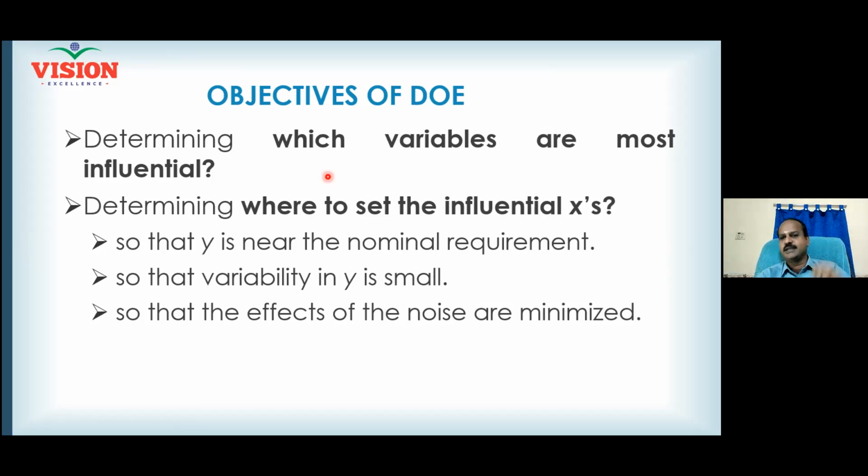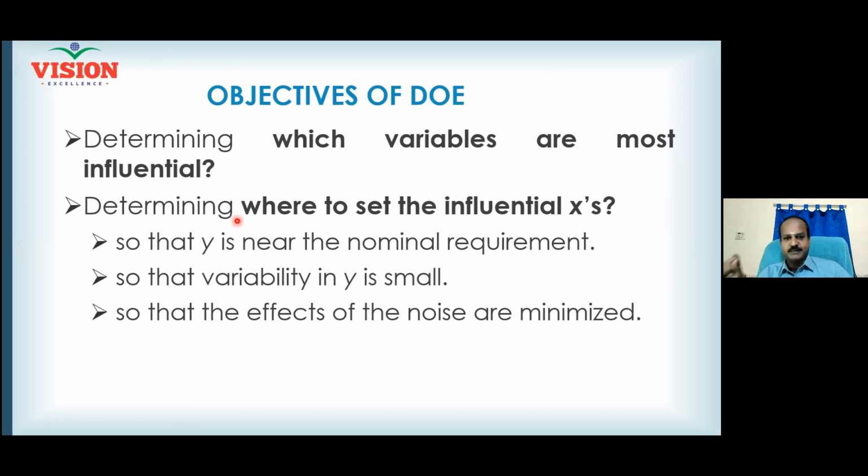This is what we call hypothesis testing. My interest is only to understand whether the factor is influential or not. If influential, I will move on with the optimization, right? So your hypothesis testing is a miniature version of the DOE. You did some experimentation and then you understood. And you can also use DOE to determine where to set the influential X.